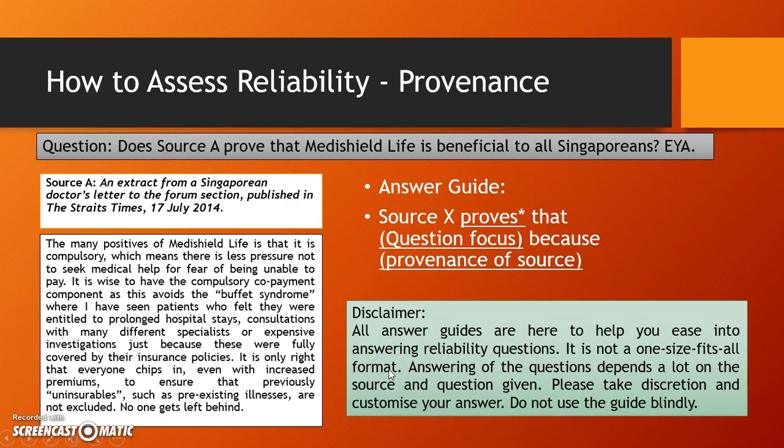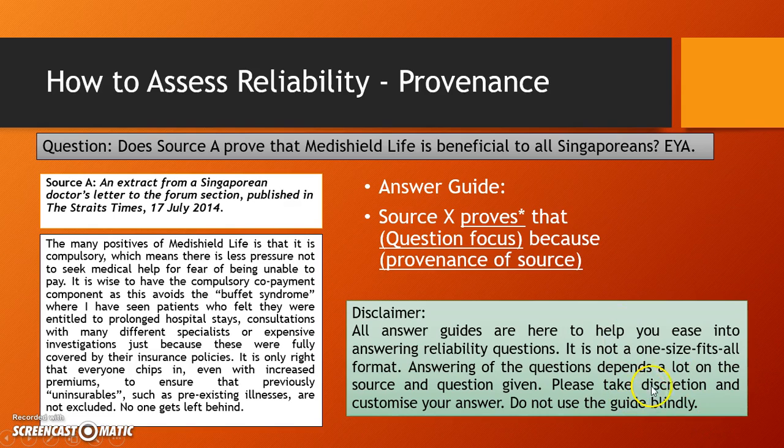Do not memorize to answer, because answering of questions depends a lot on the source given and the question given. For example, if the question asks, is source A reliable in saying that MediShield Life is beneficial to all Singaporeans? You have to say source A is reliable in saying that. You have to follow the question. You can't just memorize from the template. The template is just to guide you in what the elements required are. Then you need to adapt to the questions.